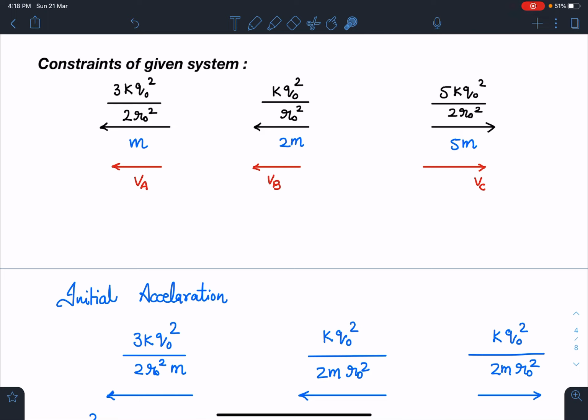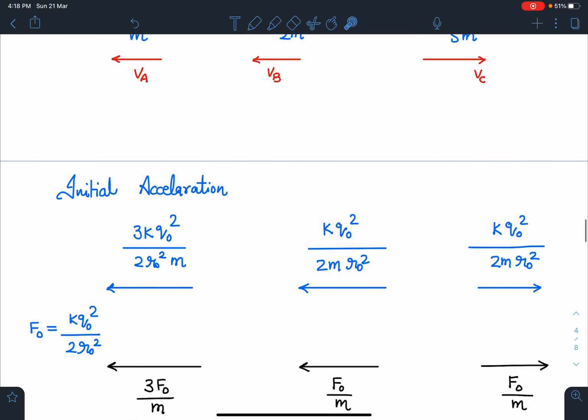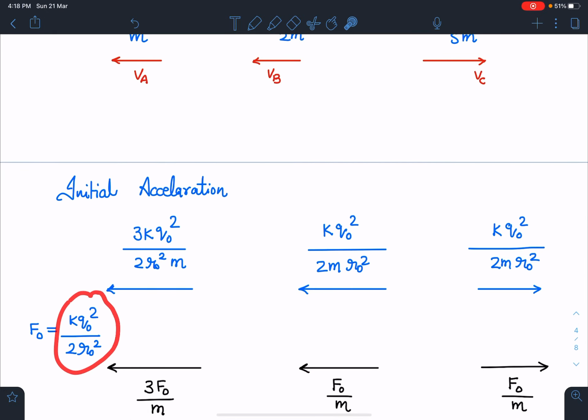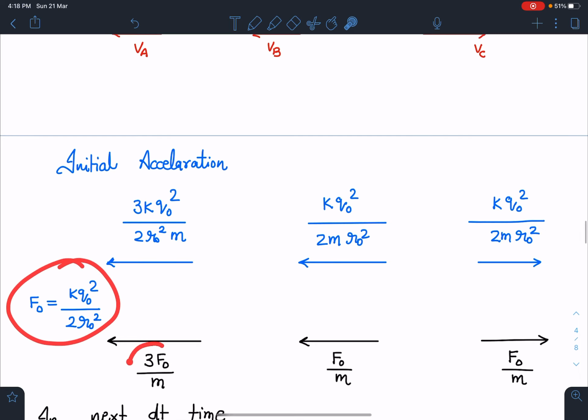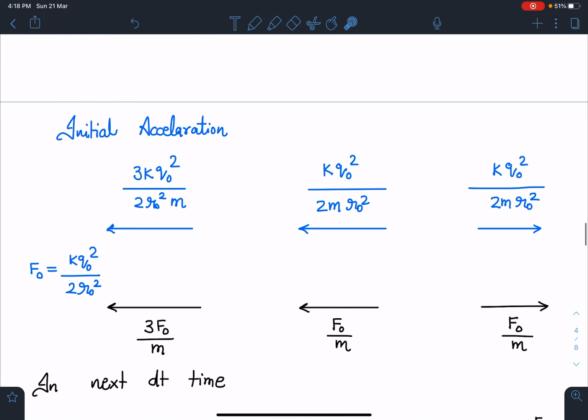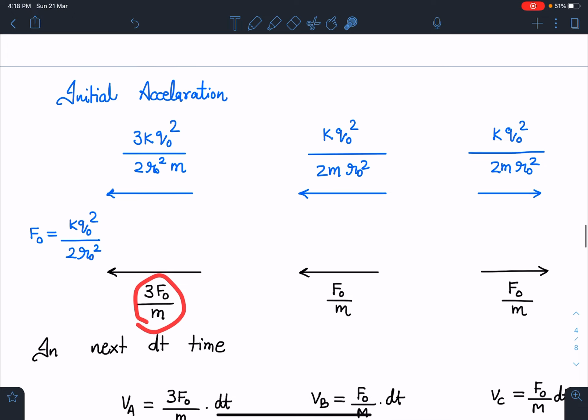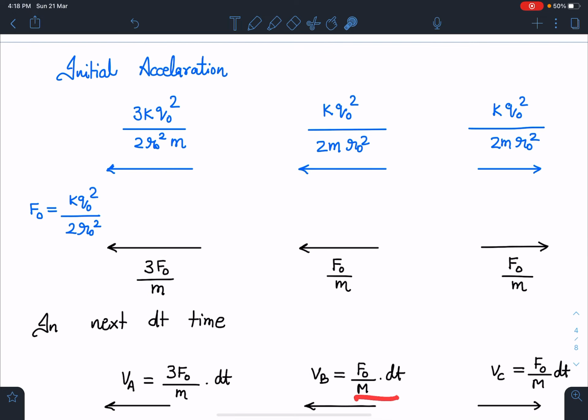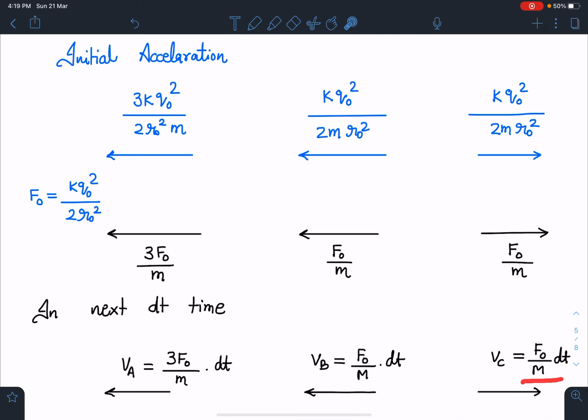And now if we see, they have a clear-cut relation. This magnitude and this magnitude are the same, and this is 3 times of it. So I'll take this value as f naught. If I take kq naught square by 2r naught square as f naught, I'm going to get this value as 3f naught by m, f naught by m, and this is also f naught by m. Now you can say in the next dt time, the velocities are going to be 3f naught by m dt, f naught by m dt, and f naught by m dt towards the right.